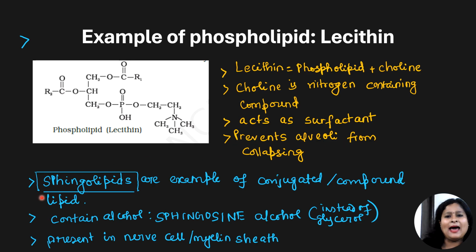Another example of conjugated lipids is sphingolipids. Where do we find sphingolipids? We find sphingolipids in nerve cells or the myelin sheath. Here it consists of fatty acid and alcohol, but the alcohol here is sphingosine instead of glycerol. You need to remember the name sphingosine. I hope phospholipids is clear.